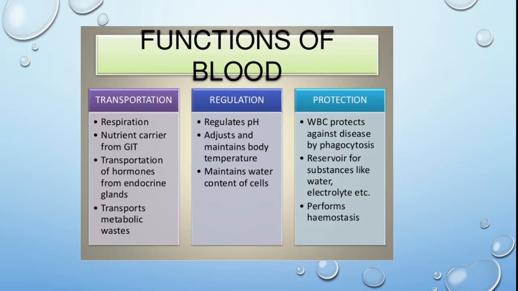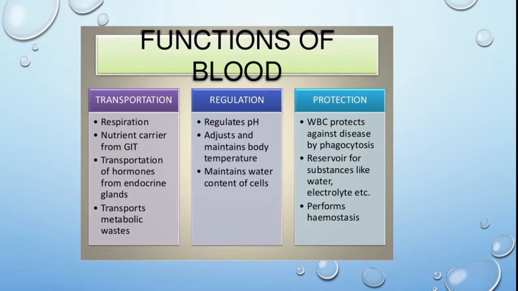Nutrient carrier means the food which we digest in the digestive system; those nutrients are transported to different parts of the body for energy. Then hormones from endocrine glands are secreted directly into the blood, which also moves towards the target organ or cell. Transport of metabolic waste, the process of excretion, also occurs through blood.